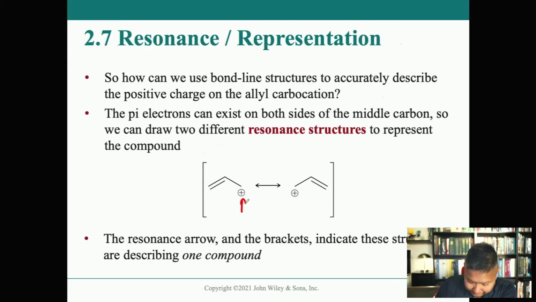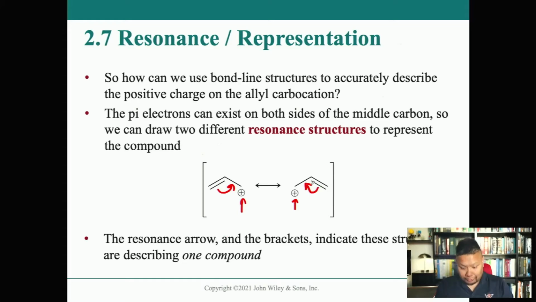So remember when you draw a two-sided arrow, you can show that this bond goes over here to form a double bond over there, leaving behind another carbocation over here, and forming this new double bond on this side. And then you can draw the arrow again to go back to the first one. Now you're going back and forth between the two.